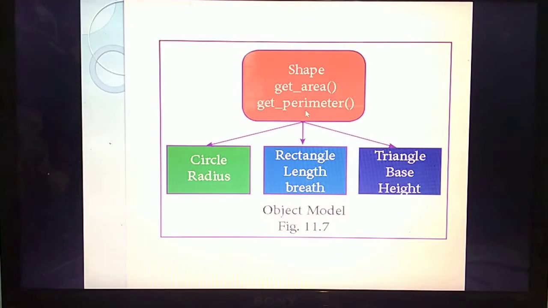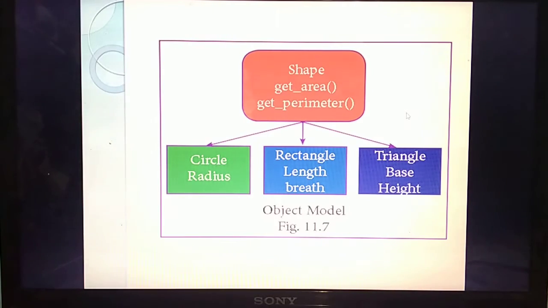Inside the shape you are going to write 2 kinds of functions. What's the other name of function? Methods. Are you remembering? In the last chapter we studied this thoroughly. Methods are otherwise called functions, isn't it? So what are the functions you are going to write? Get area of and get perimeter of.